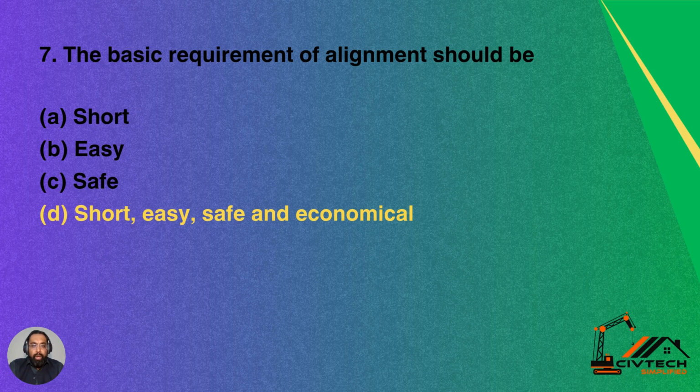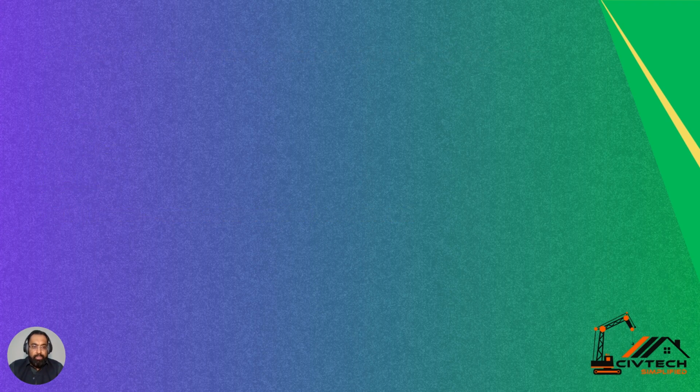Question number 7. The basic requirement of alignment should be. How should the alignment be decided? Option A, short, option B easy, option C safe, option D short, easy, safe and economical. So option D is the correct answer, which is short, easy, safe as well as economical. So any alignment of the road should be short, easy, safe as well as economical. Option D is the correct answer for this question.